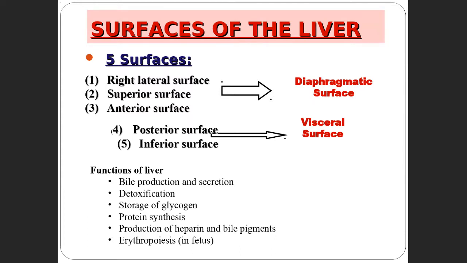The right lateral, superior and anterior surfaces join to form the diaphragmatic surface, whereas the posterior surface and the inferior surface together are called the visceral surface. Just know this, it is good.